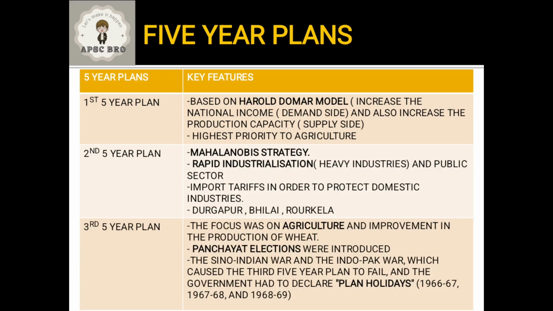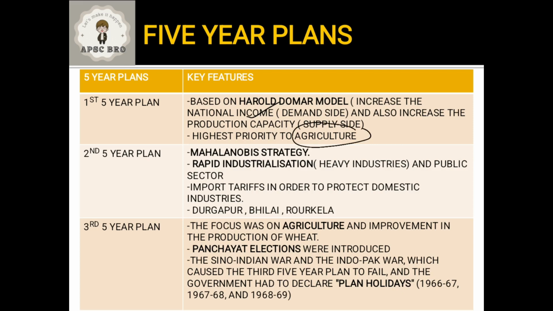Okay. Now, the first 5-year plan was based on the Harrod-Domar model. What is the Harrod-Domar model? It emphasized increasing the demand side. What is the demand side? Once we increase the national income, the buying capacity of the public will increase. So they will start buying more things, and to maintain the demand, we need a strong supply. So we should also strengthen our supply. That is the whole concept of the Harrod-Domar model. So which 5-year plan is based on the Harrod-Domar model? The first 5-year plan. However, in the first 5-year plan, the highest priority was given to agriculture.